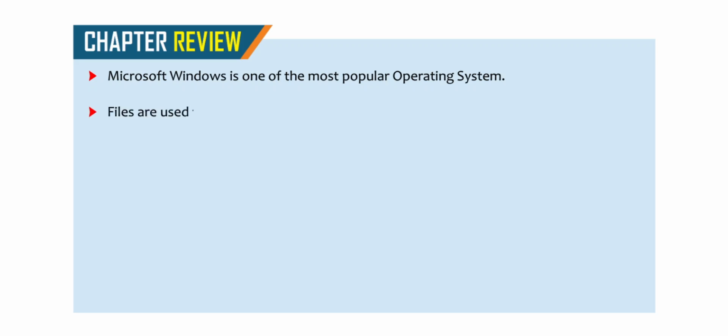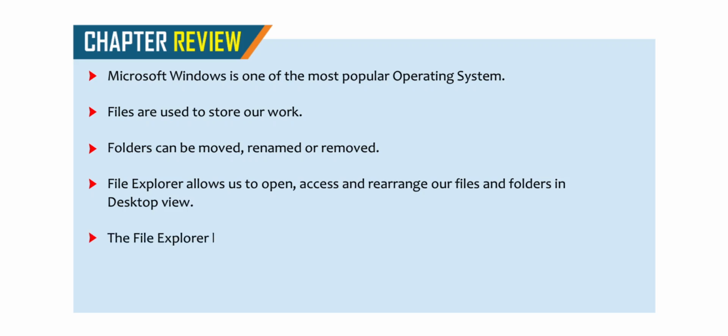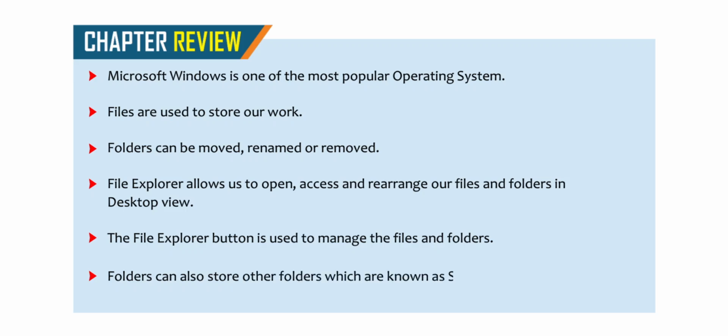Let's quickly have a look at the chapter review. Microsoft Windows is one of the most popular operating systems. Files are used to store our work. Folders can be moved, renamed, or removed. File Explorer allows us to open, access, and rearrange our files and folders in desktop view. The File Explorer button is used to manage the files and folders. Folders can also store other folders, which are known as subfolders.